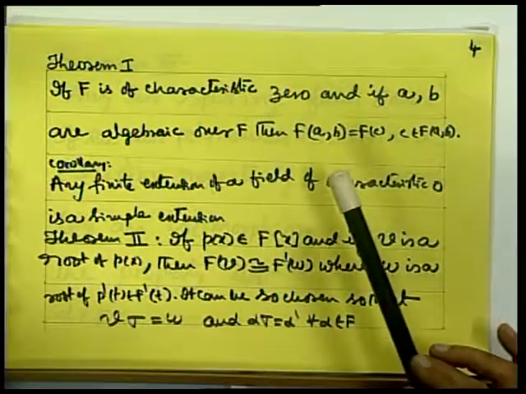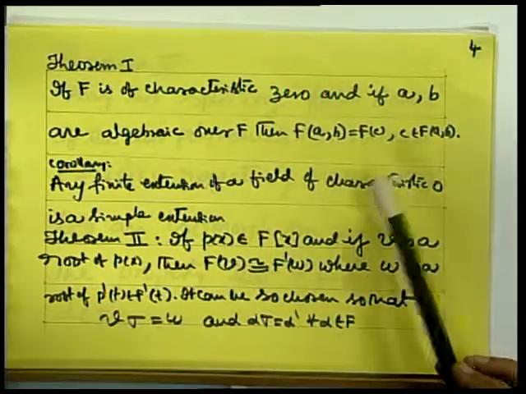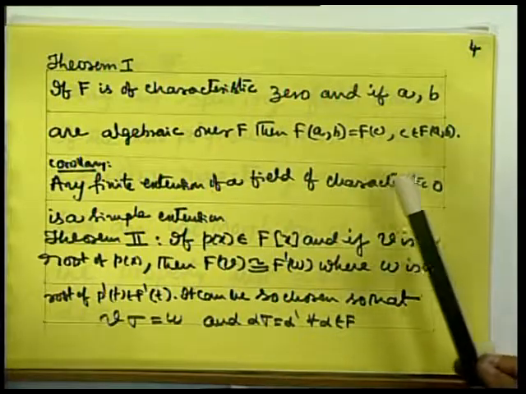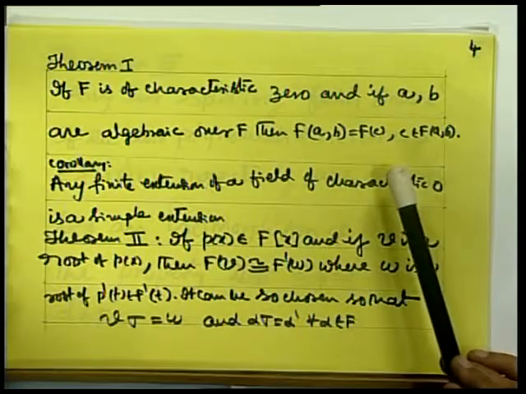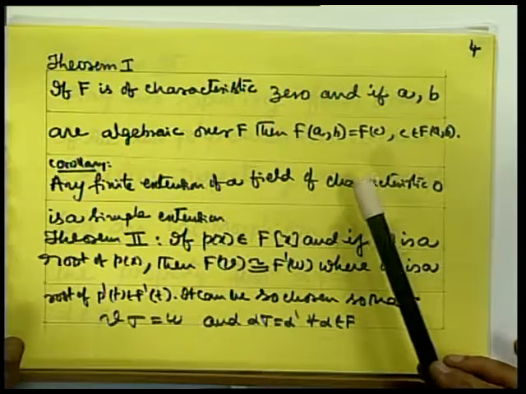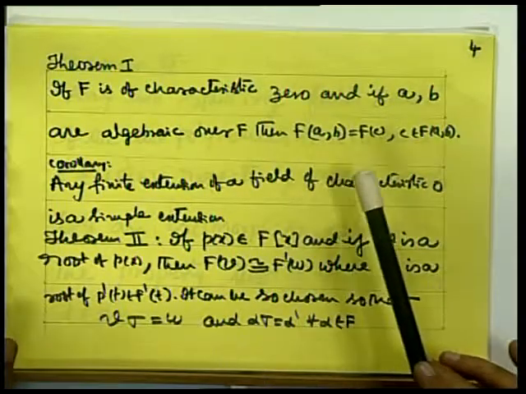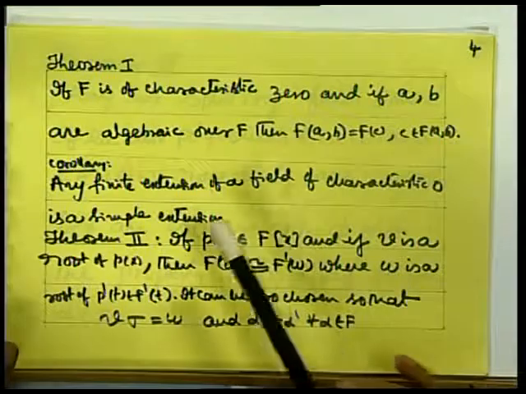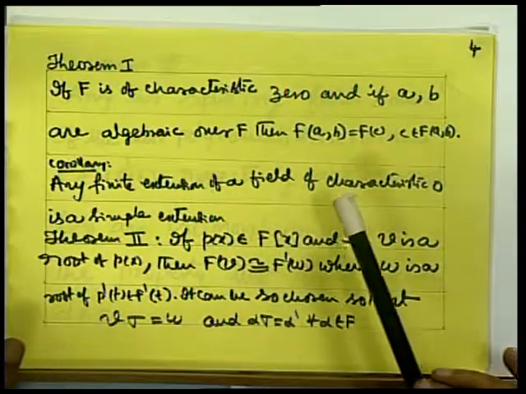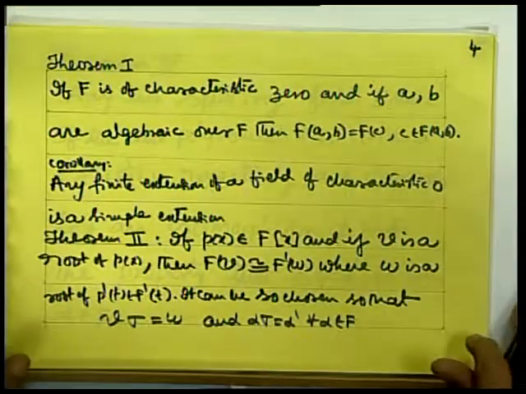Then we can find a primitive element c in F(a,b) such that by just adjoining c to F itself, we could get F(a,b). So, this result tells that whenever you have a finite extension, the extension field will be a simple extension.